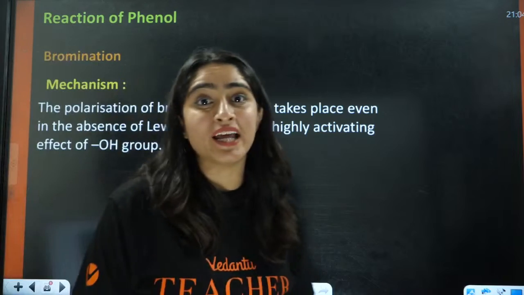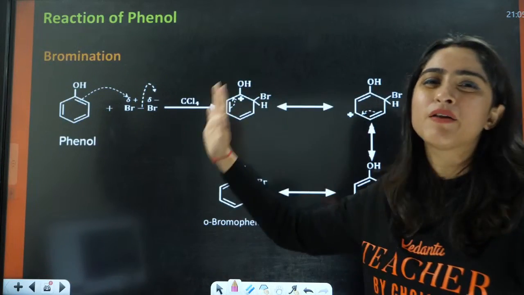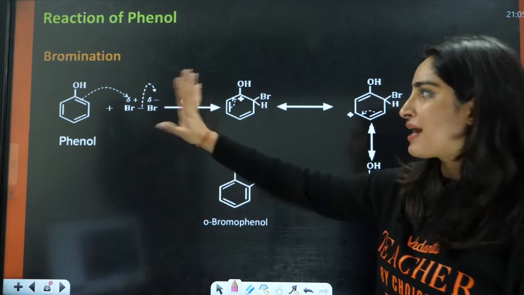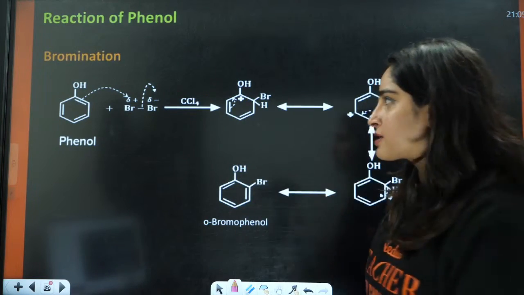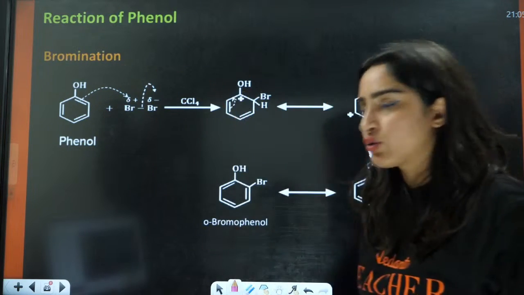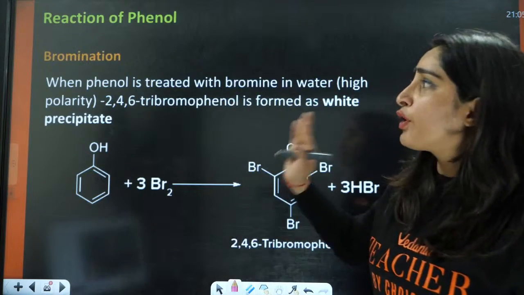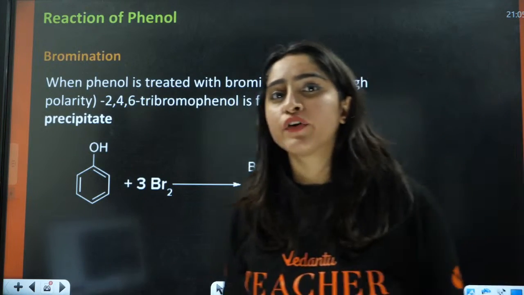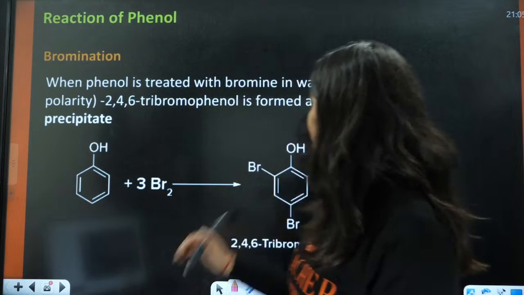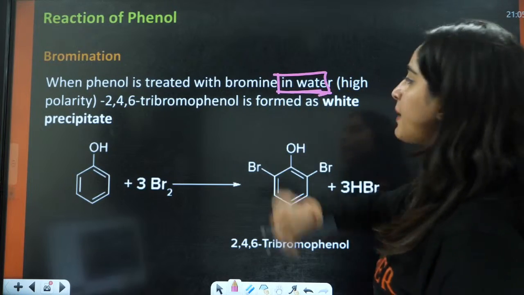Next we have bromination. This is a very simple electrophilic substitution reaction mechanism. You will generate an electrophile here. It will lead to the formation of ortho and para product. So next, if you do the bromination in the presence of a polar solvent, that is water, with high polarity.